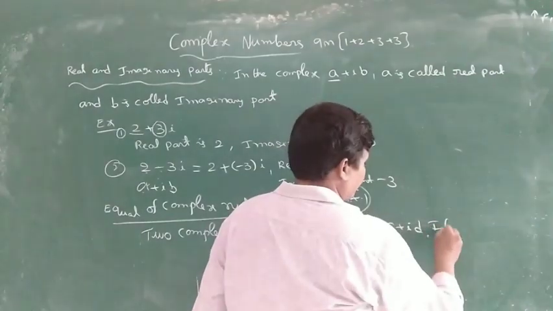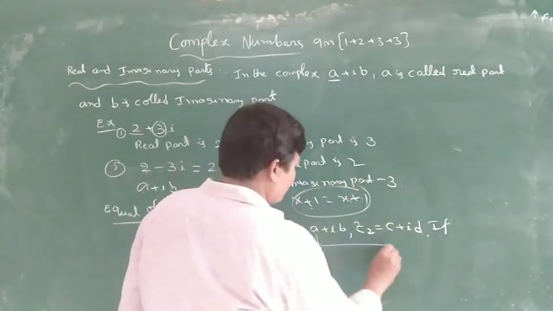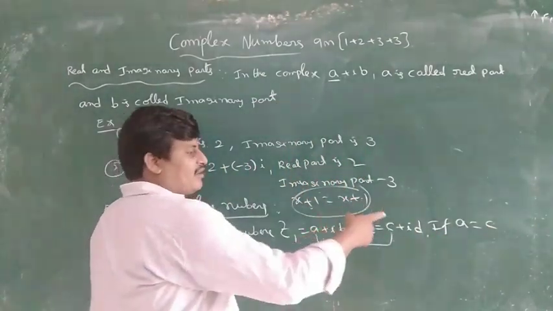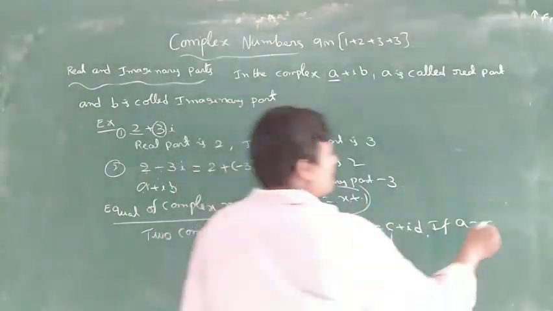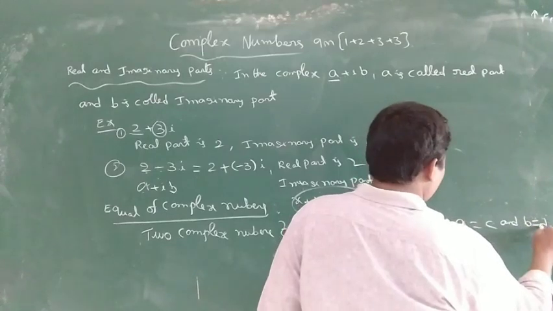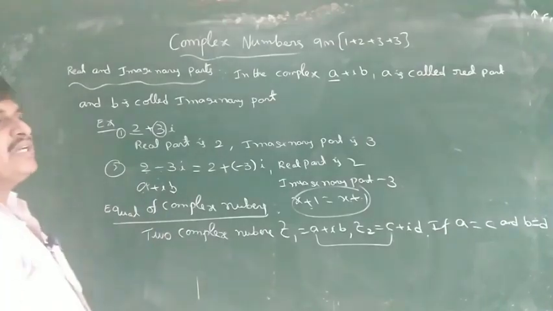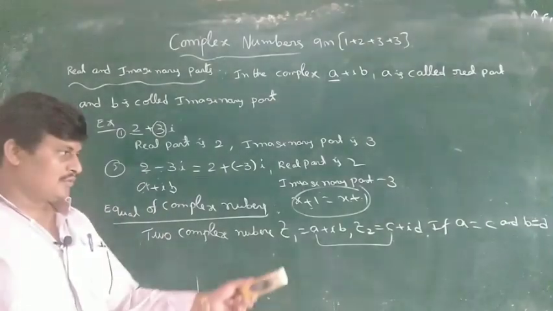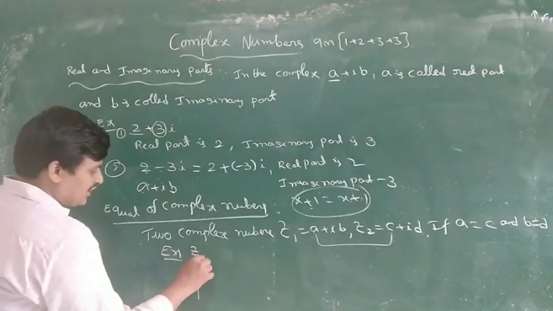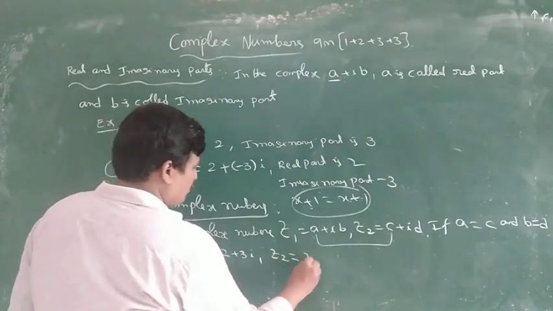If a is equal to c, the first complex number's real part equals the second's real part, and the first complex number's imaginary part equals the second's imaginary part, then the two complex numbers are equal. Example: z1 equal to 2 plus 3i and z2 equal to 2 plus 3i.